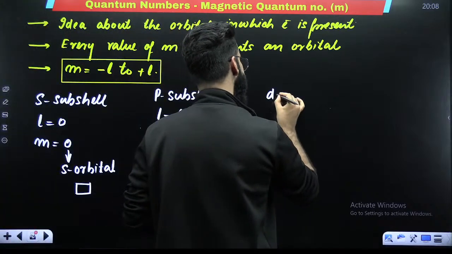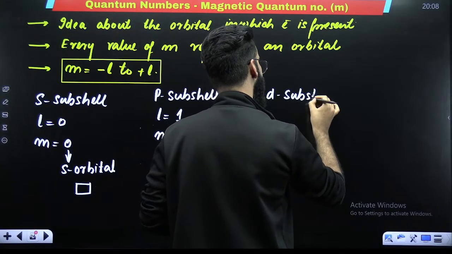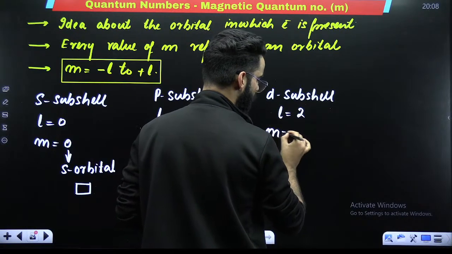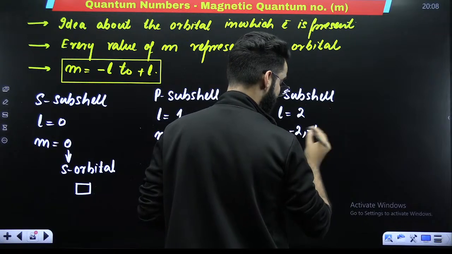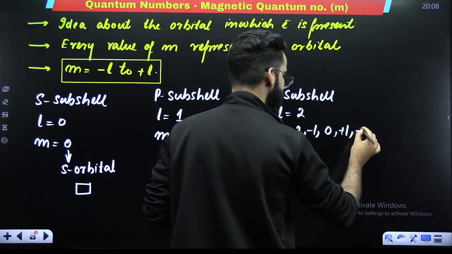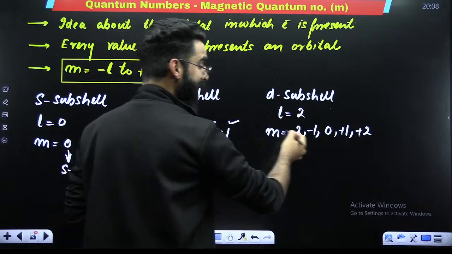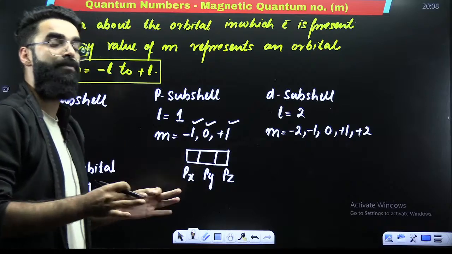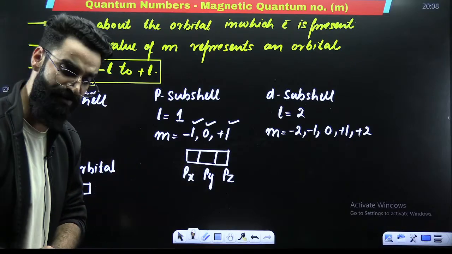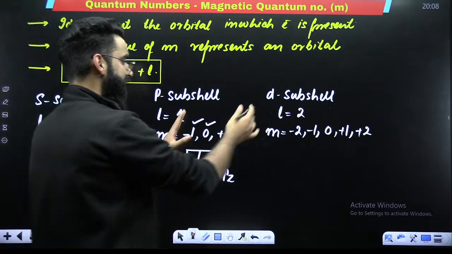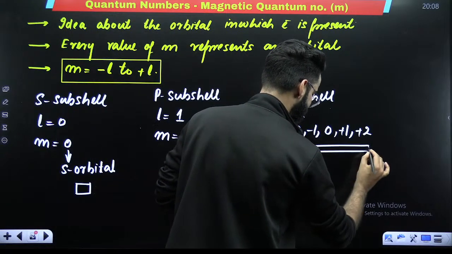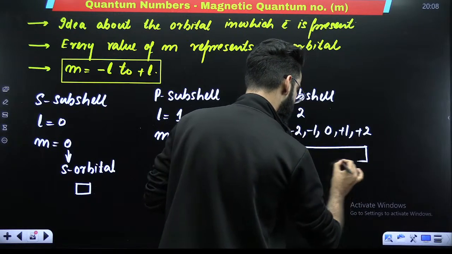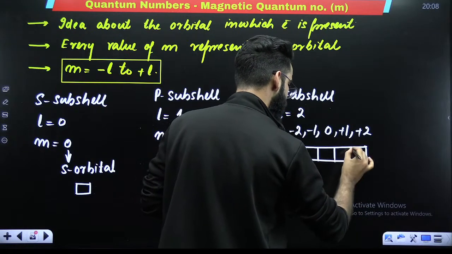If you talk about your D subshell, what is the L value? L value is 2. So M can have values from minus 2, minus 1, 0, plus 1, as well as plus 2. So how many M values did you get over here? 5 M values. Number of M values is equal to the number of orbitals. So in the D subshell, we have got 5 orbitals. 1, 2, 3, 4, 5.